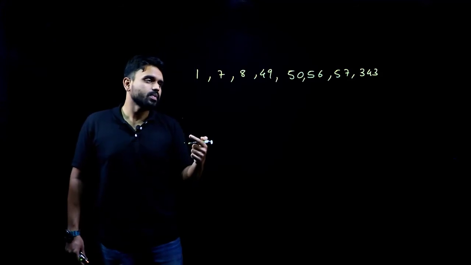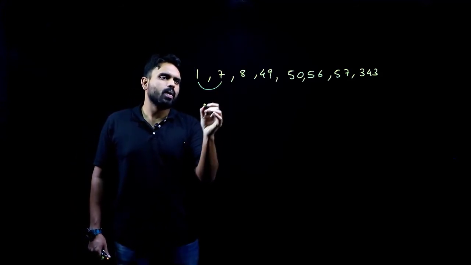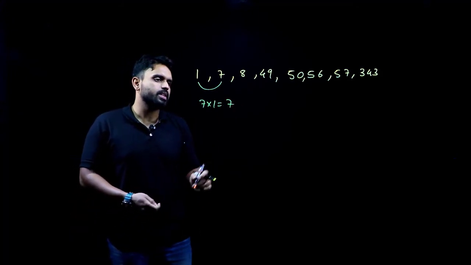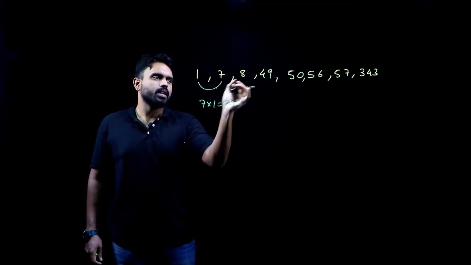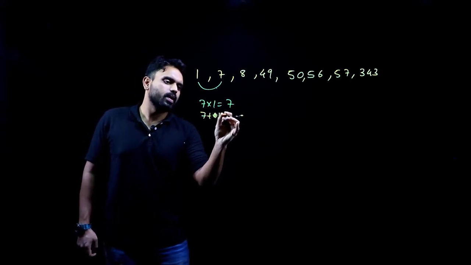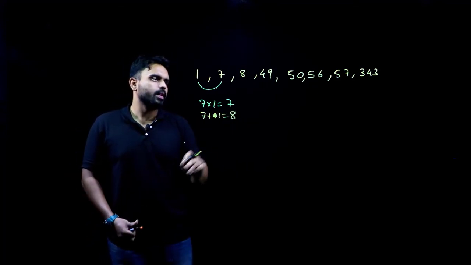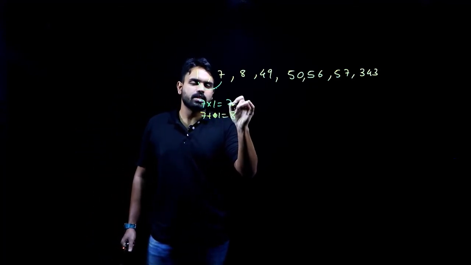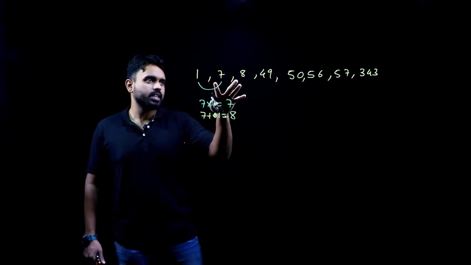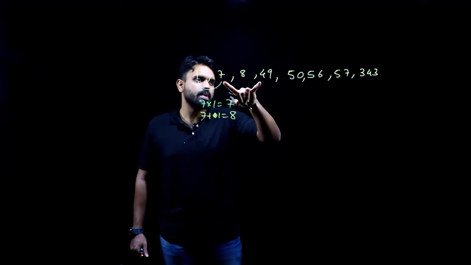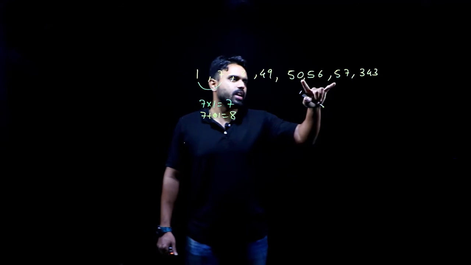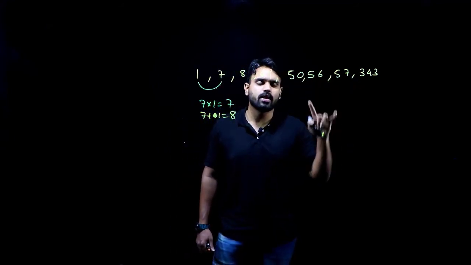So now, let's see. 7 into 1 gives me a 7. Now, this 7 plus 1 gives me 8. Let's check if it is right. 7 plus 1 gives me an 8. Okay. Now, again this first term here is being multiplied with 7. In this series, we can recognize that there are two operations running on an alternate basis. One is running with multiplication, the other one is running with addition.